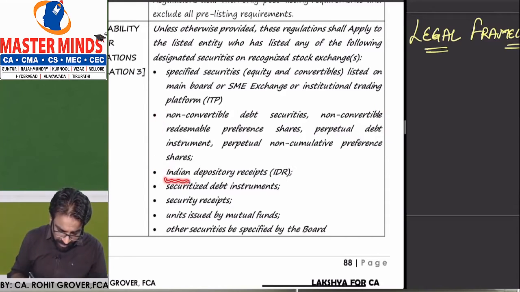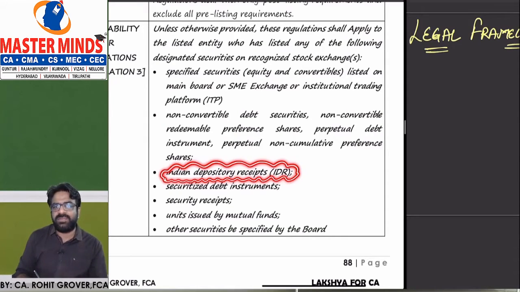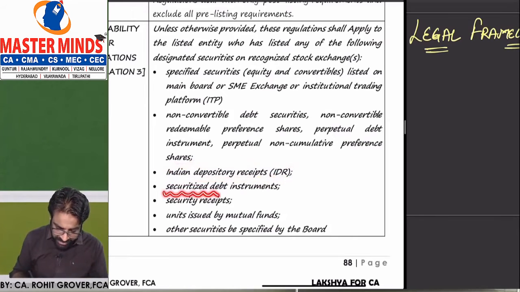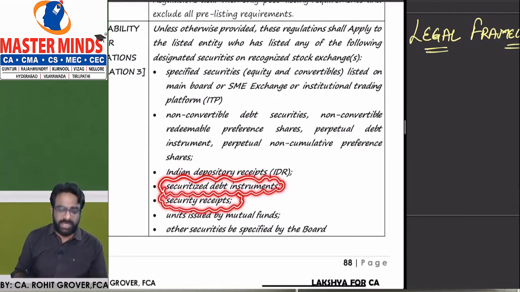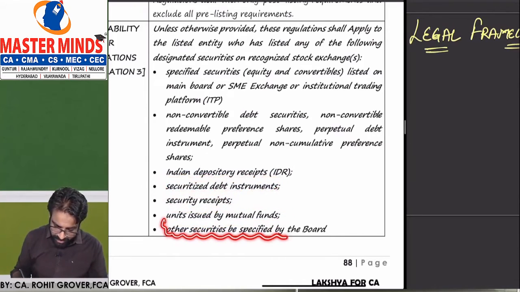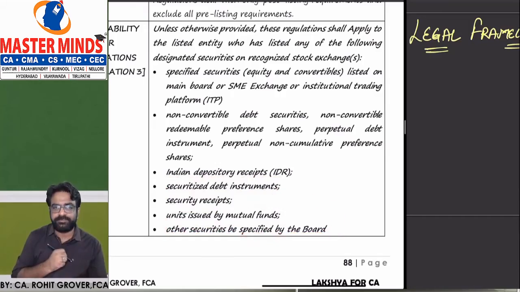And if your IDRs, Indian depository receipts, are listed on any stock exchange, if your securitized debt instruments are listed, if you have listed your security receipts, if you have listed units issued by mutual funds, and any other security as specified by the board.